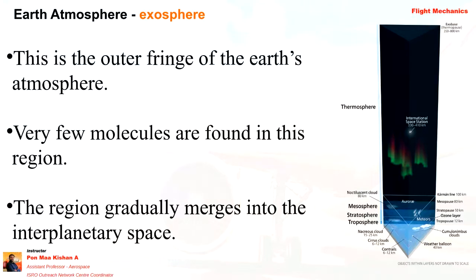Okay, so the exosphere is the outermost fringe of the Earth. Very few molecules are found in this region. As altitude increases, the molecules become rapidly distributed. Some say that the presence of gravity is zero, but it tends to zero; it is not exactly zero.